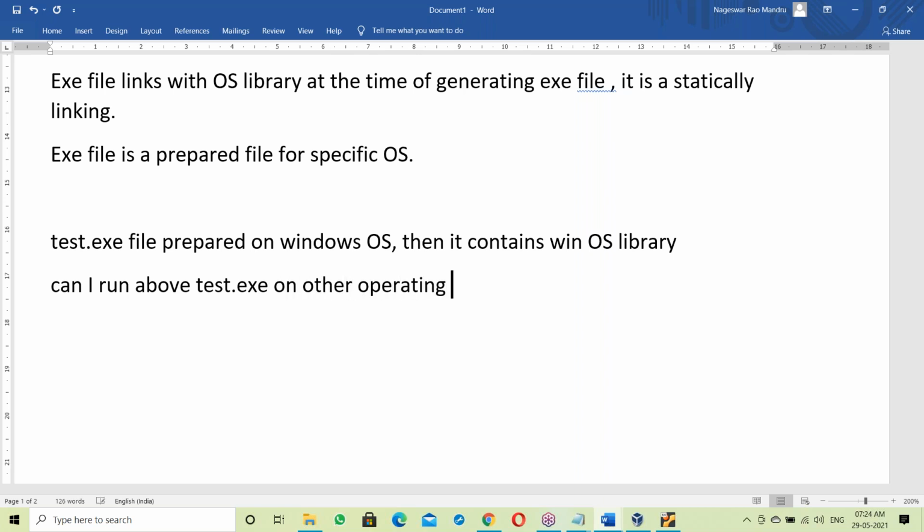That is the question. Say yes or no. Test.exe file prepared on Windows OS contains the Windows OS library. Now the question is, can I run the above test.exe file on other operating systems? Is the answer yes or no? You guys try to answer it.